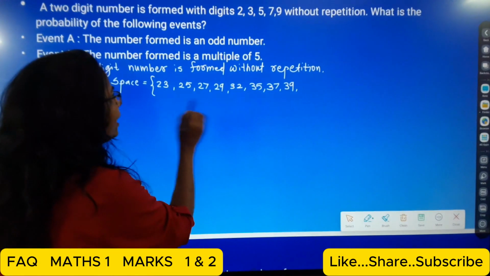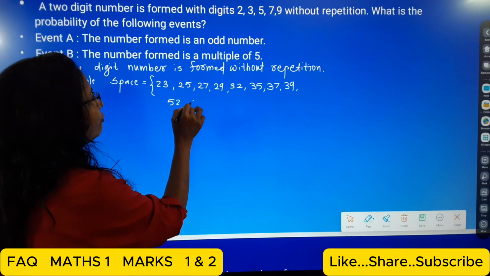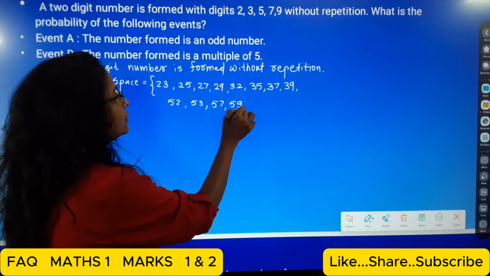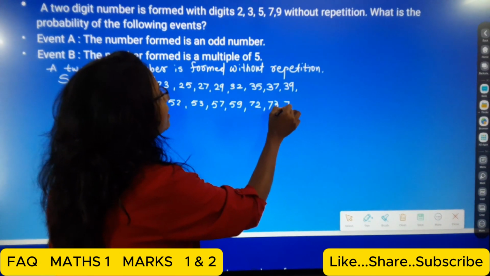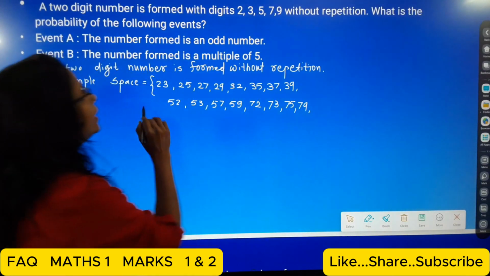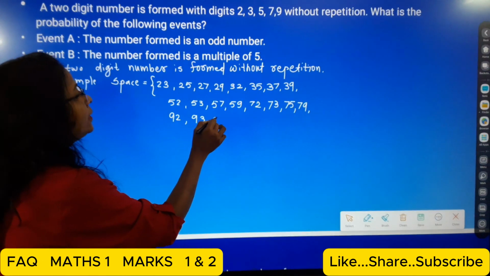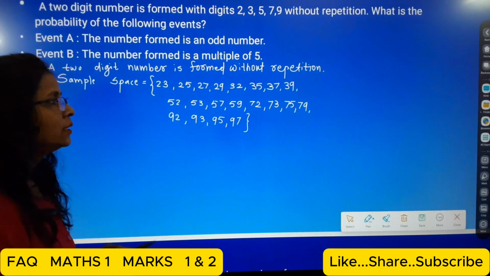Then it will be 5 2, 5 3, 5 7, 5 9. Then take 7: 7 2, 7 3, 7 5, 7 9. Then 9: 9 2, 9 3, 9 5, 9 7, bus. Okay, this much.